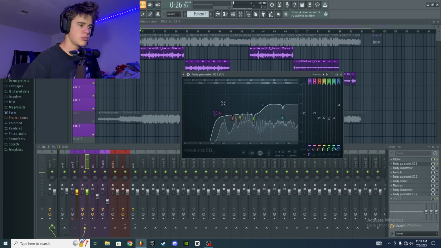But you don't want to cut out too much, because you still want some of that clarity in the S sound, just not as much to where it's kind of ear piercing.